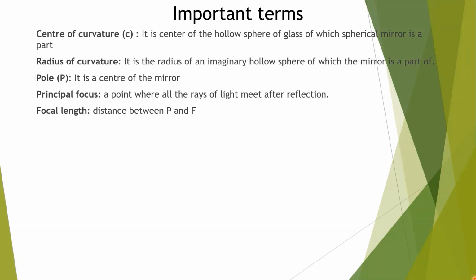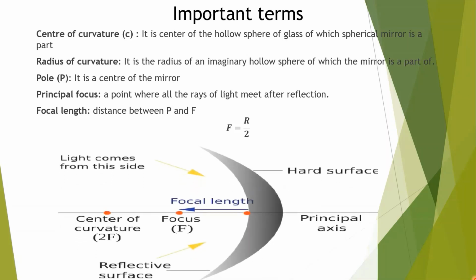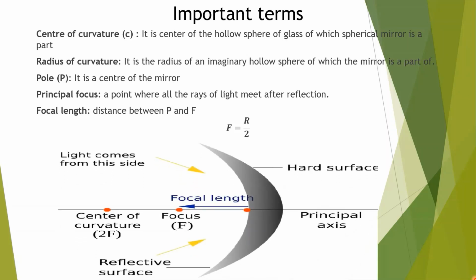Focal length is the length between pole and focus, and focal length is always half of the radius of curvature.